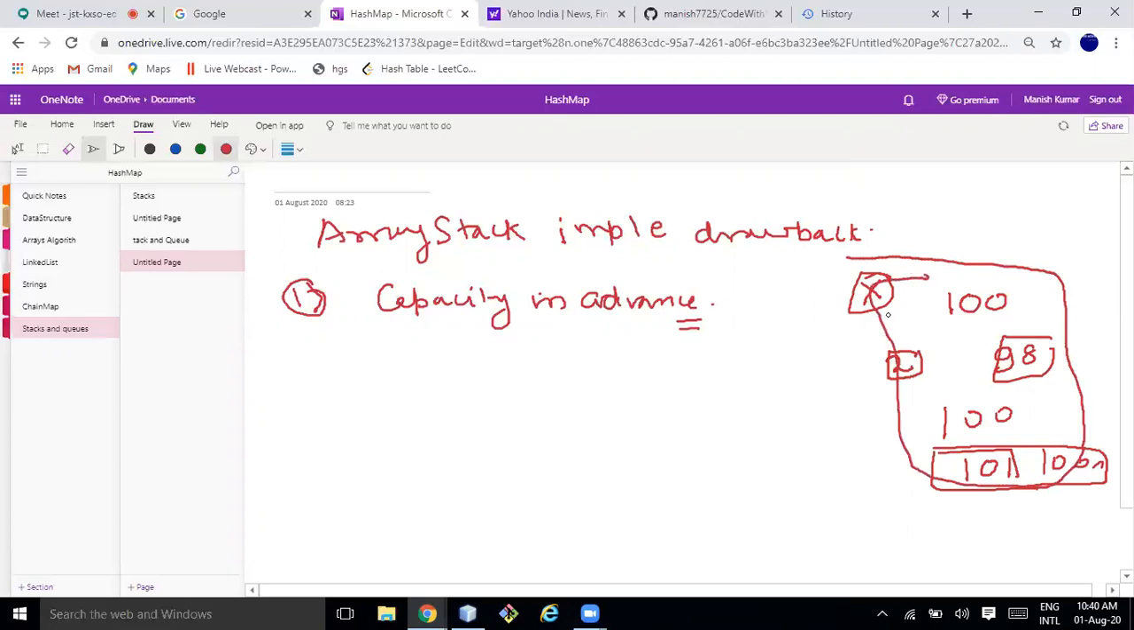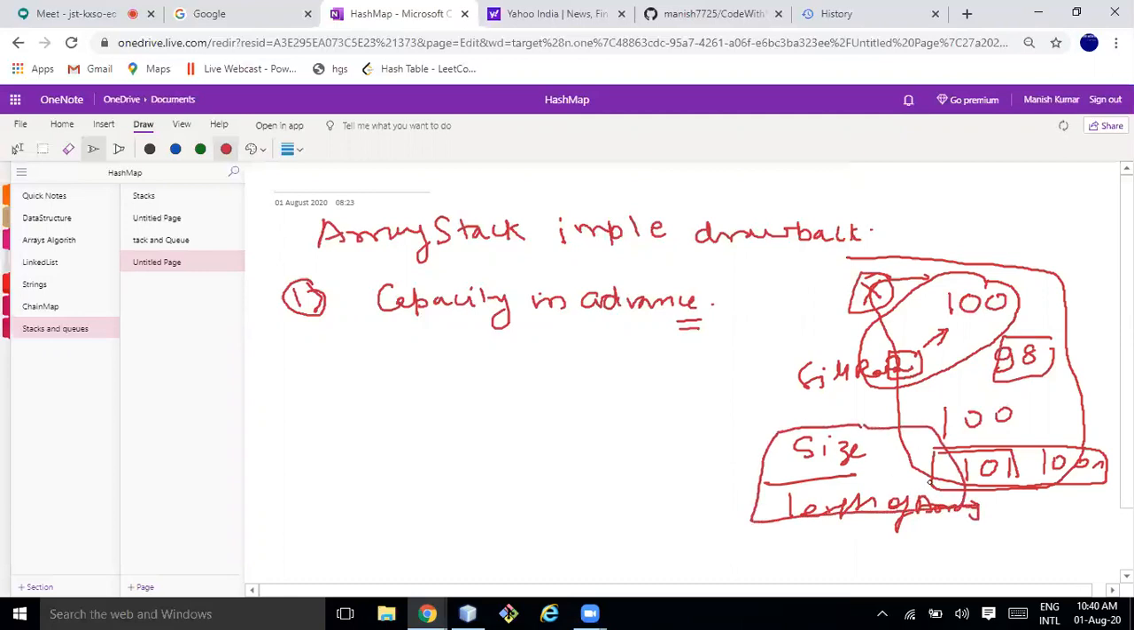So coming to this part, when I am using less space, I am allocating more. This is the fill rate. We can call it fill rate, meaning size divided by the length of the array you are implementing. If it is closer to 1, then your implementation is good. If it is very low, your implementation is poor.